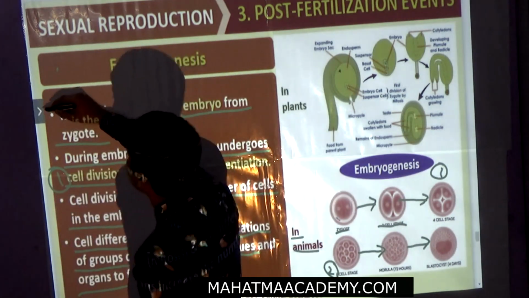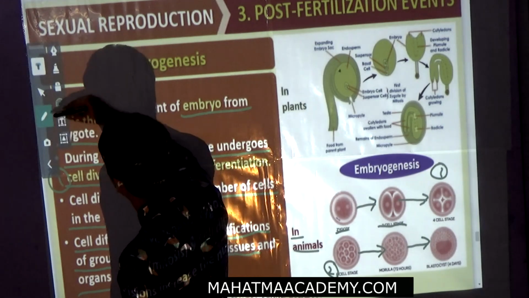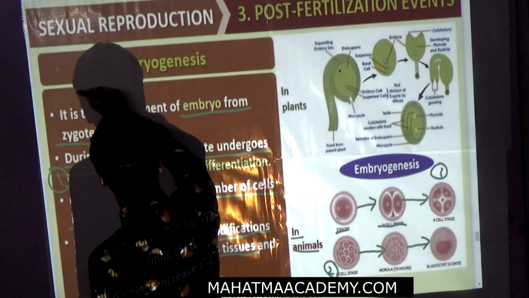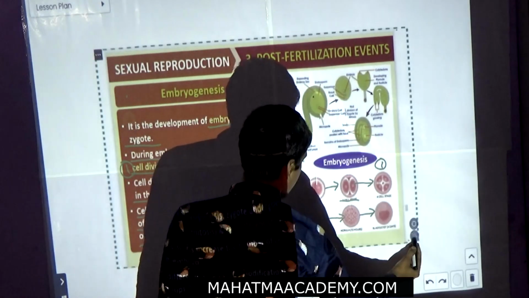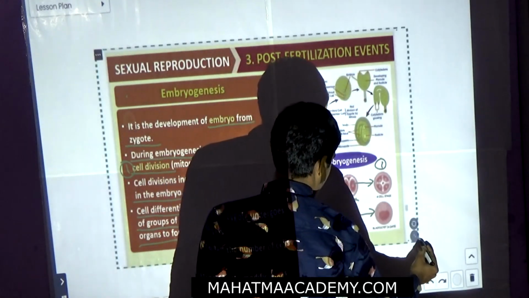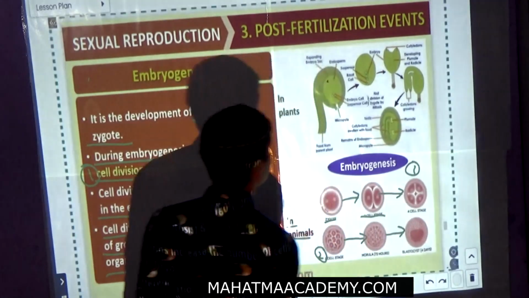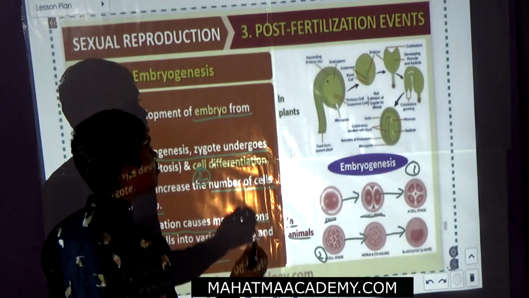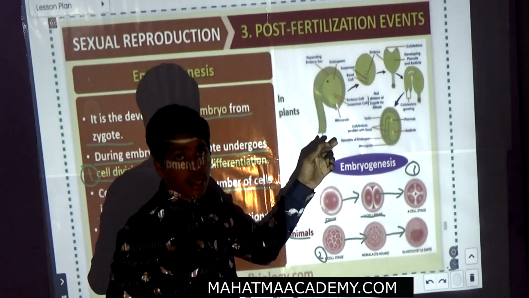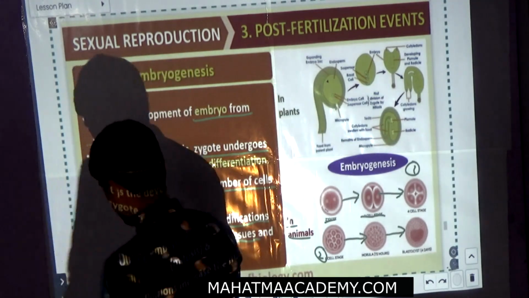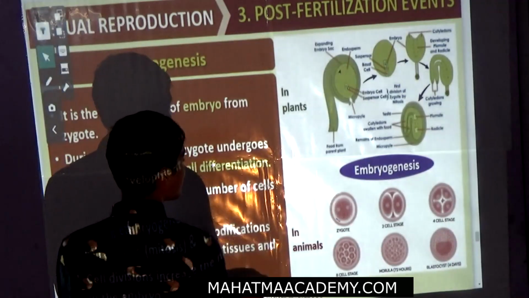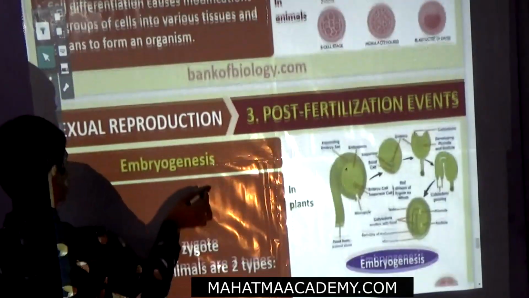First I will copy the diagram. Okay, this is the one. Okay, now this is the diagram. We will see this in the sexual reproduction in flowering plants chapter. Okay, now,